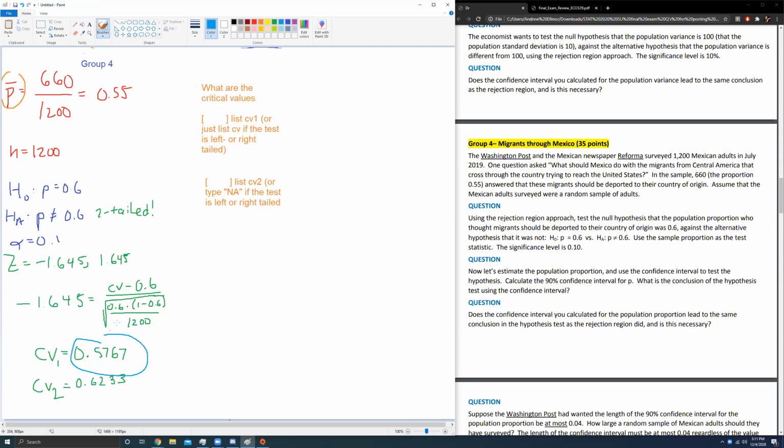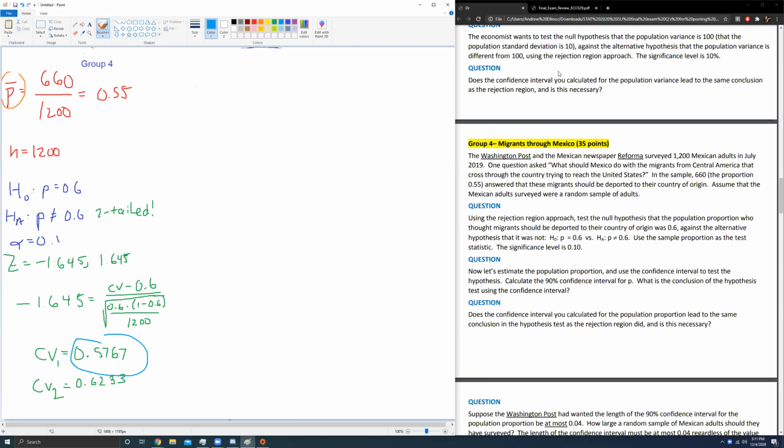So we'll put 0.5767. Make sure we round to the appropriate number of decimal places, and for one proportion questions, that's usually 4 decimals. And then for CV2, we put 0.6233, and that goes in our second blank. If this had been a left-tailed or right-tailed test, though, of course, we would have just said NA for that second blank. We've probably seen this once or twice before on some quizzes. We won't use P bar yet. We might not even use it at all. If they ask us to draw a conclusion, do you accept or reject? Well, this is where P bar will come in.